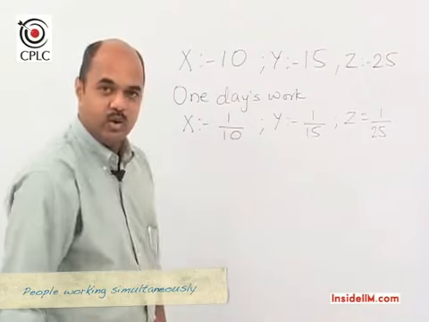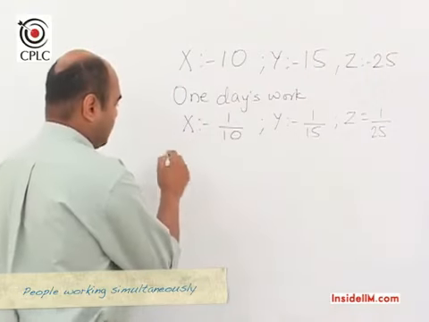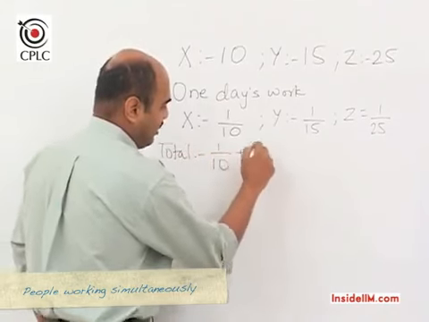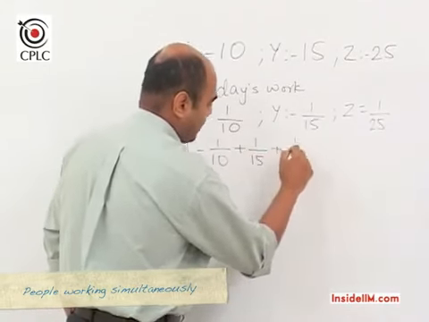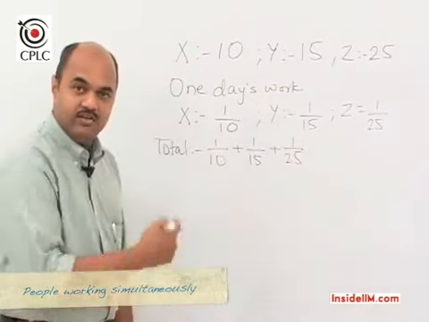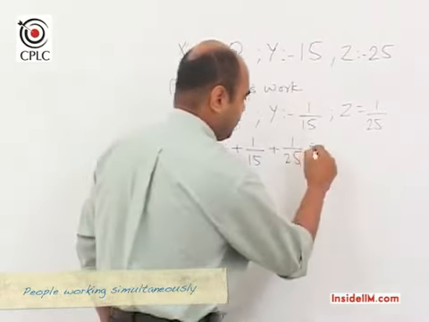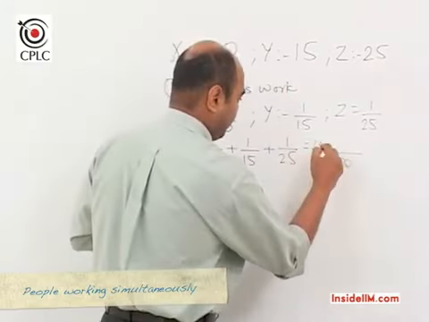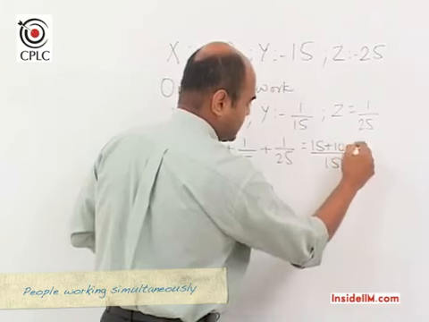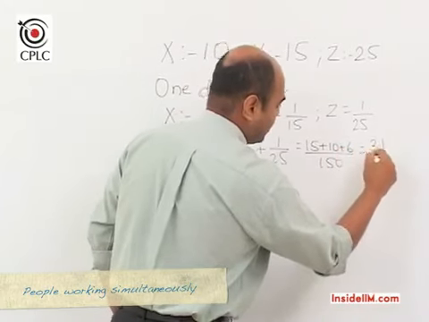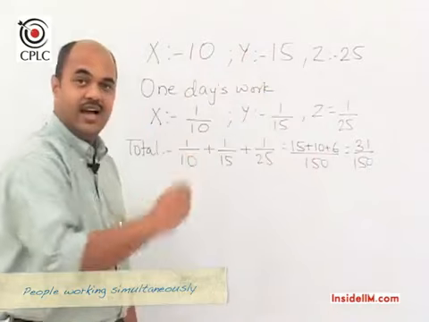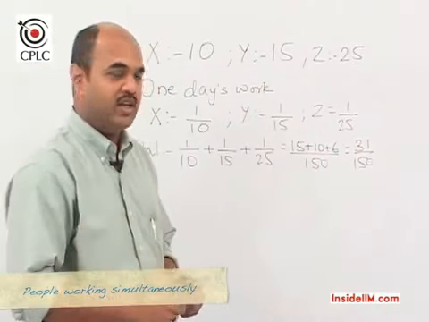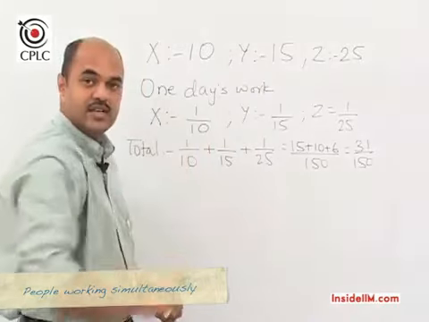If these 3 people are going to work simultaneously, then total 1 day's work would be 1 by 10 plus 1 by 15 plus 1 by 25. If we find the LCM for this, it would be 150, and hence we would get 15 plus 10 plus 6, which would make it 31 by 150, and this would be the total work done on any one day by X, Y and Z together.